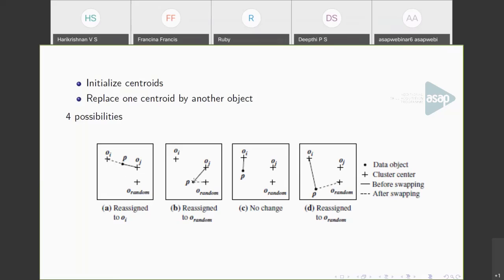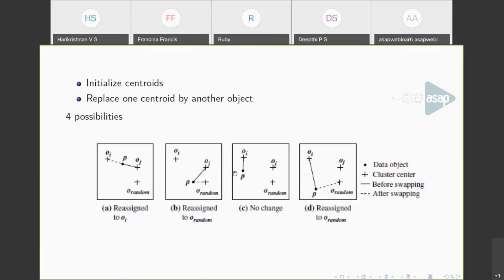In the second case, point P is here, P is assigned to OJ, and we have picked another point O random. We found that P is closer to O random than OJ, so we reassign P to O random.